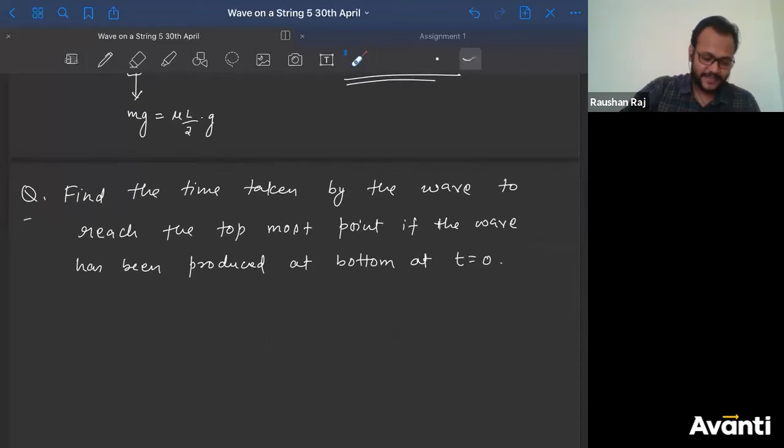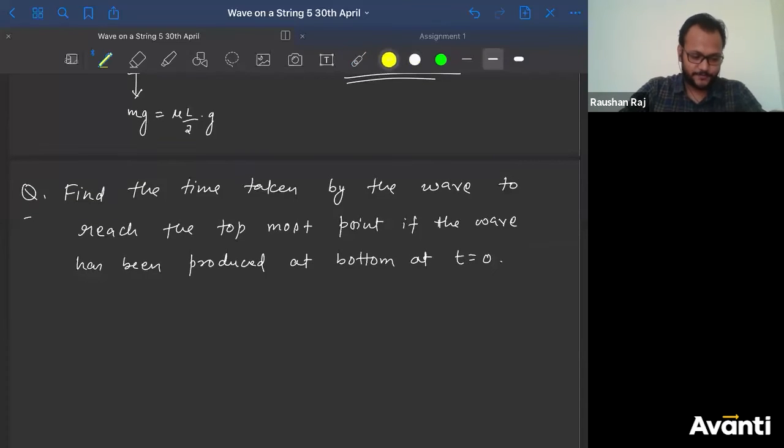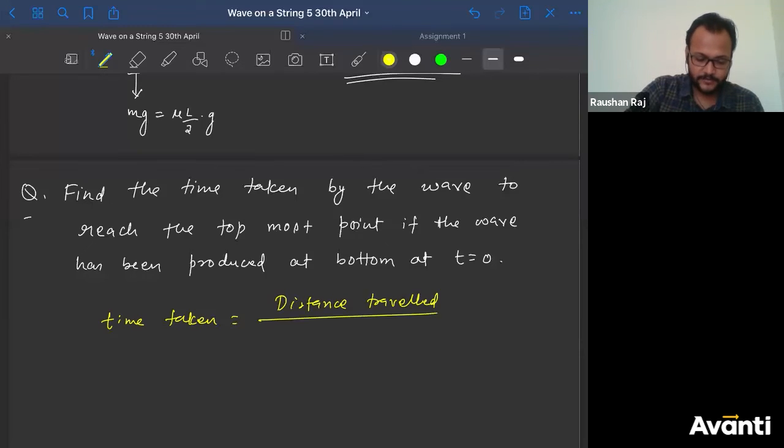That time taken will be equal to distance traveled divided by speed. How many of you are going for this? Raise your hand or click yes. Okay, so many yes, so many raised hand. Okay, बहुत लोगों ने किया.